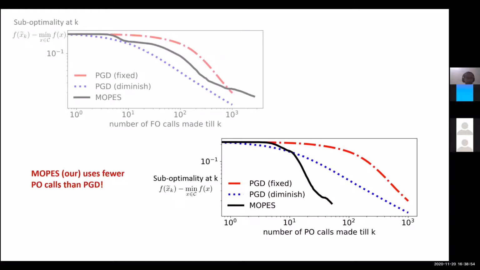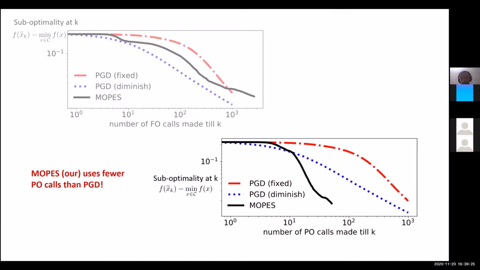So the step sizes that we are using here are 1 over square root capital T, where T is the final horizon, for the fixed step size. And for diminishing, we are using 1 over square root little t, where t is the iteration number. We are comparing with this because this is the standard step size sequence, both in theory and when people use it with non-smooth convex optimization.